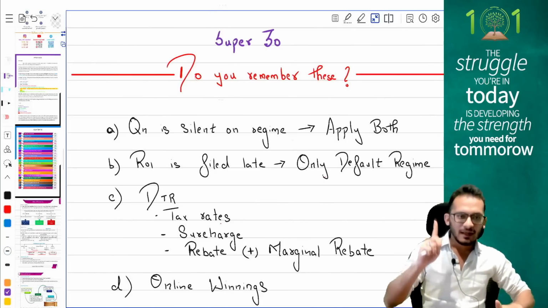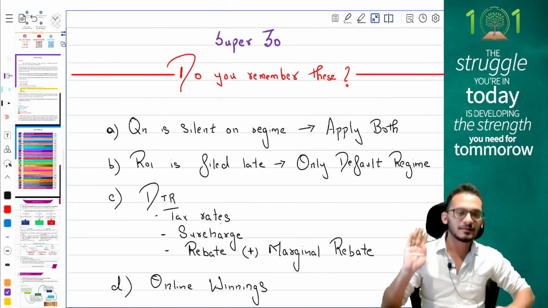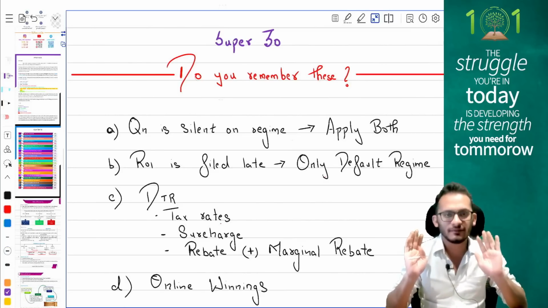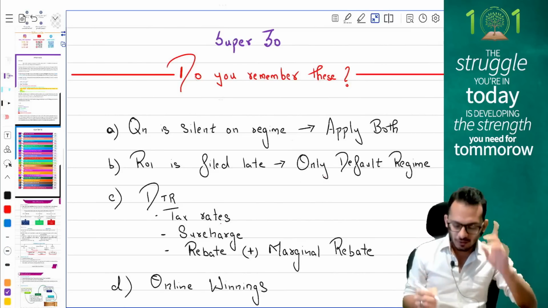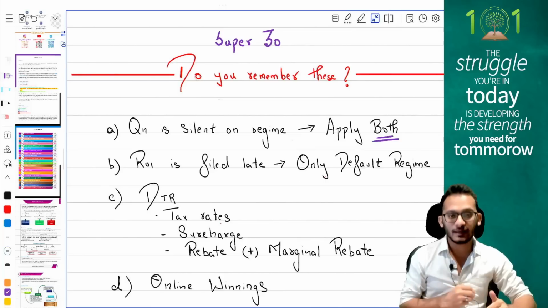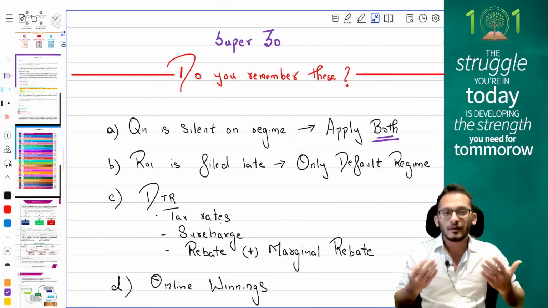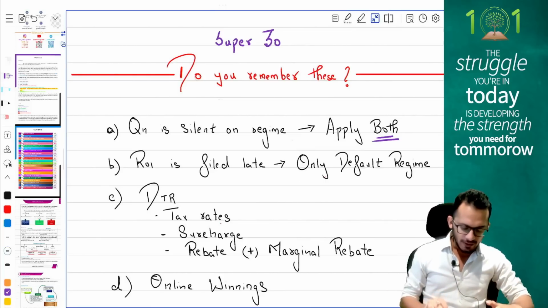Adjustment number one. If the question is silent on the regime, if the question simply comes and says compute tax as per the manner which is the most beneficial to the assessee within the four corners of the law, always apply both the regimes and check whichever is lower.